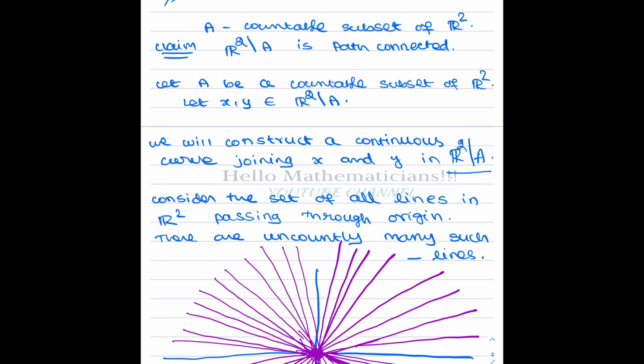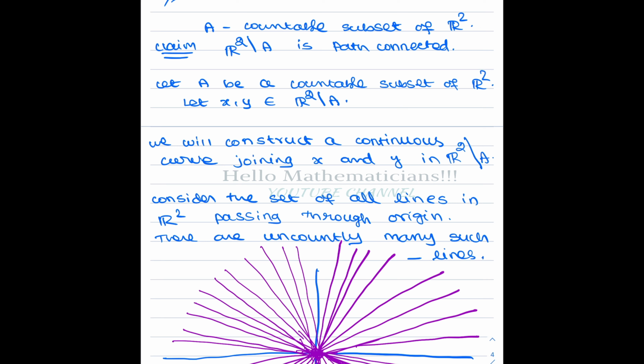Otherwise, full R2 is always path connected; given any points in R2, you can always find even a straight line joining x and y. But finding it in R2 minus A is the non-trivial thing, because we don't know the structure of this countable set. It can be anything. For example, it can be Q cross Q also.